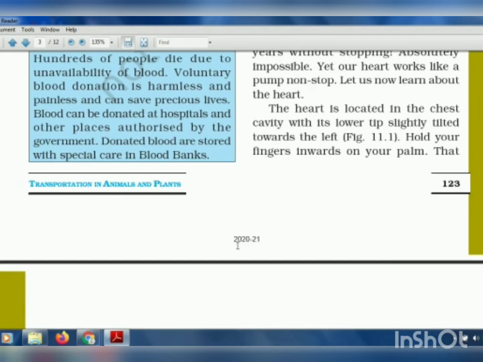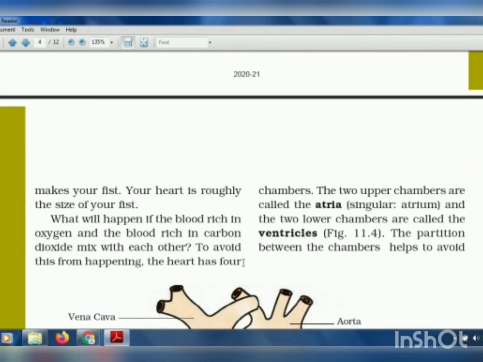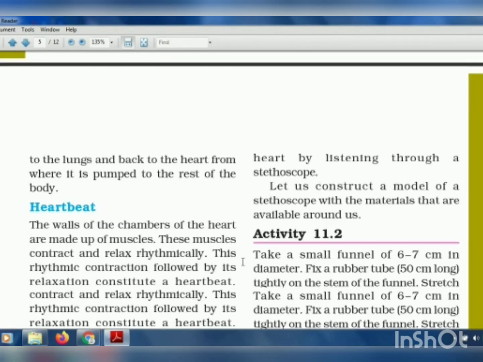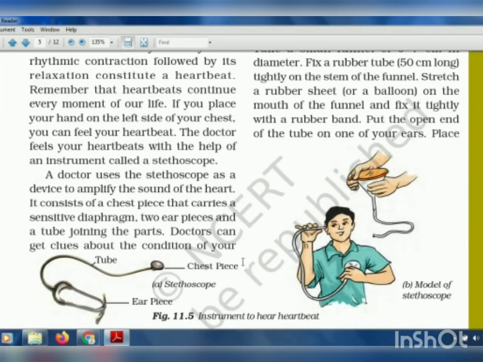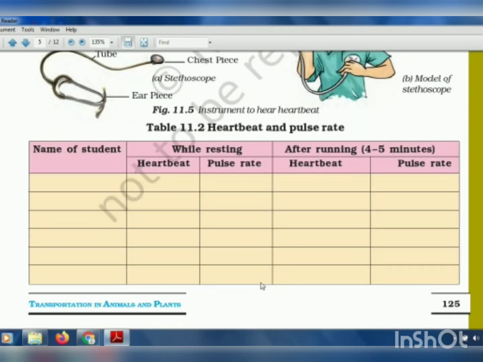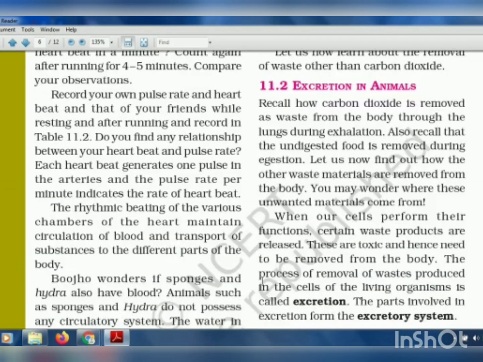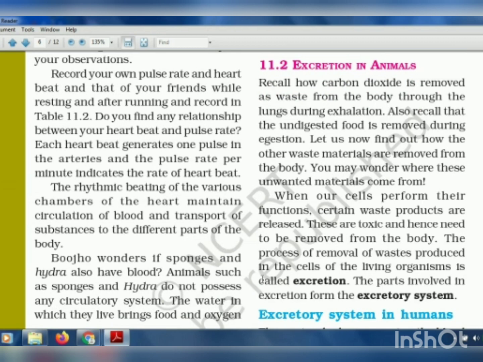Then we studied what the heart is, what the main function of the heart is, and what a heartbeat is. We studied what pulse rate and pulse are, and what the stethoscope that a doctor uses does. These topics we completed in the last video. Now in this video we'll start with a new topic, excretion in animals. Excretion means throwing out the waste that is produced in our body out of our body.